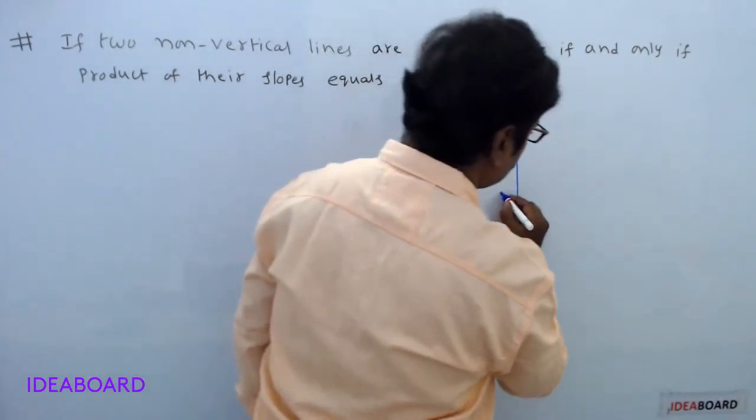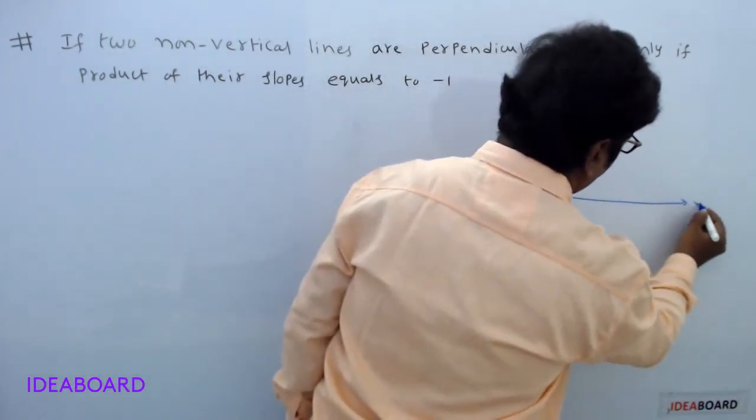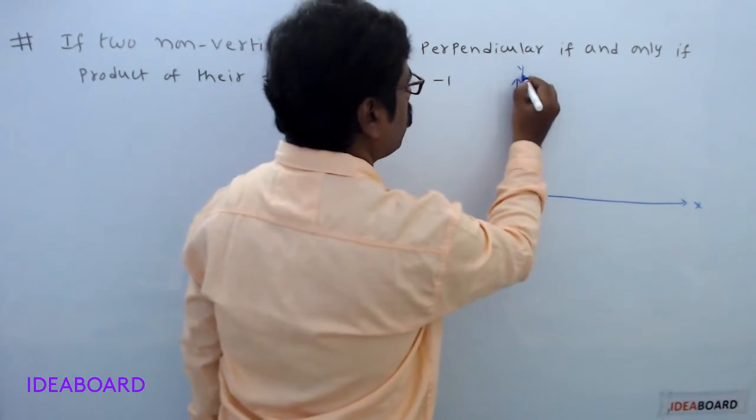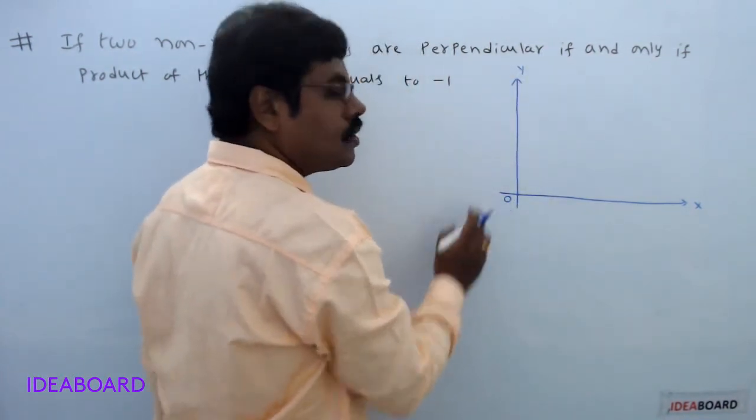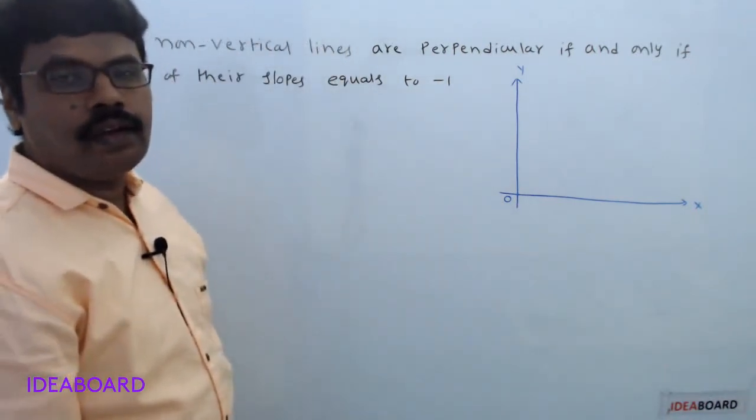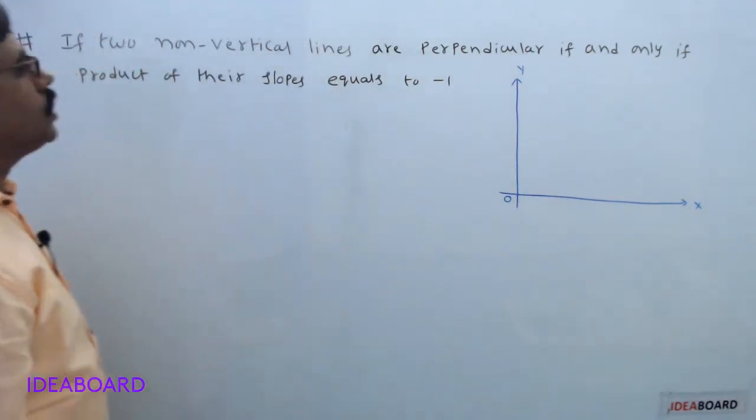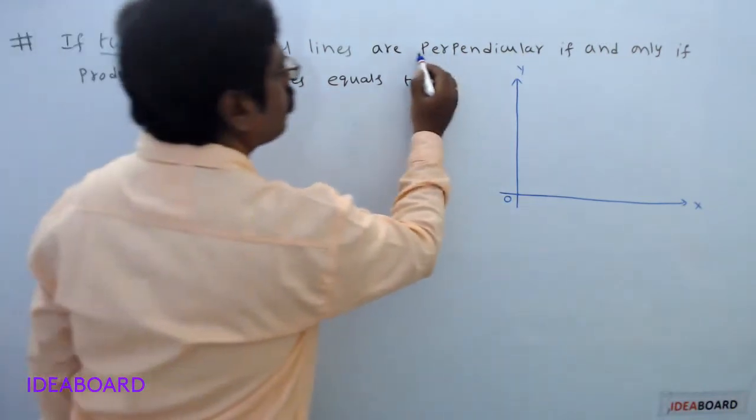Take the coordinate axis, x-axis, y-axis. This is the point of intersection of x-axis and y-axis, origin, denoted with the letter O. First we will consider two perpendicular lines.